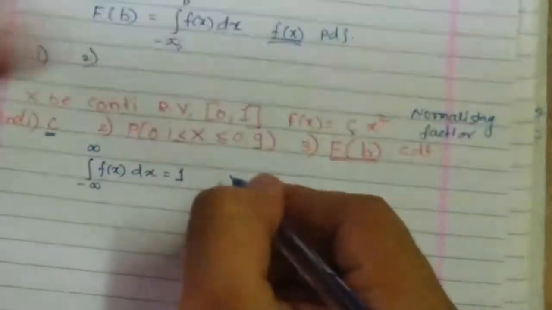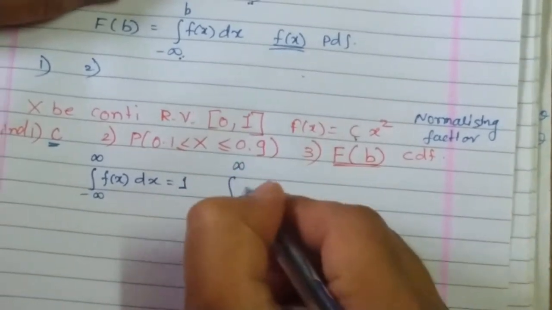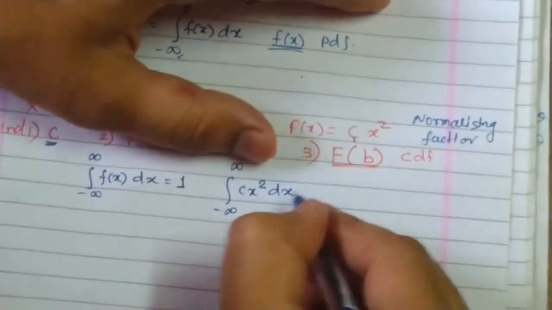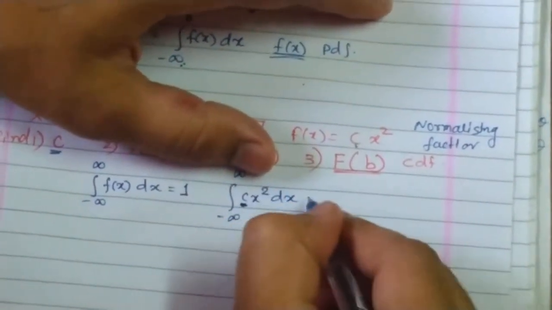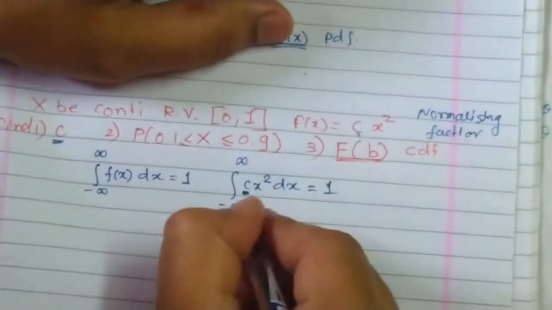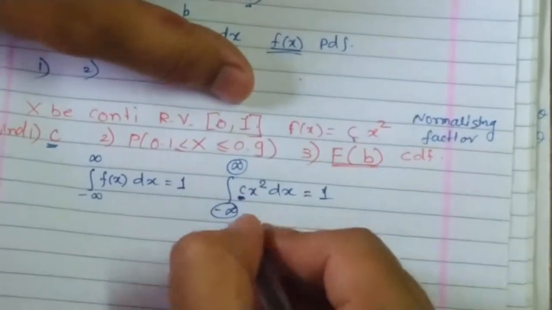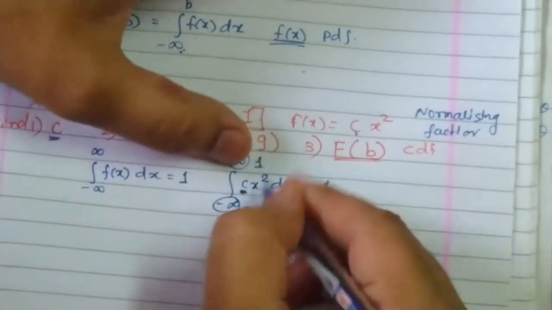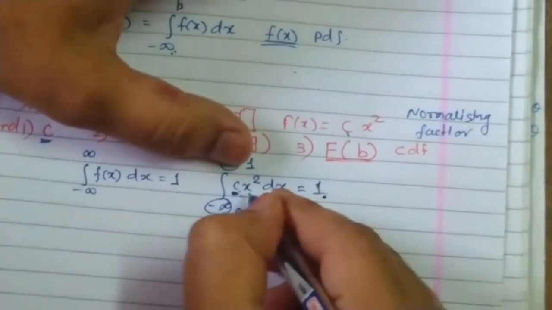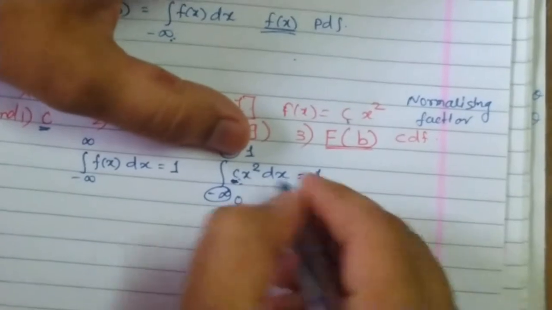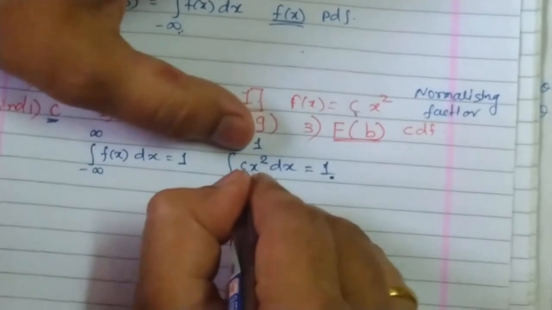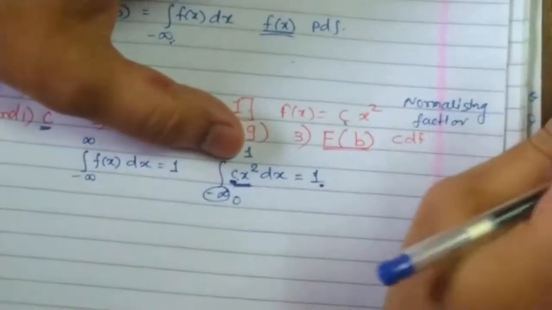If I substitute f of x as c x square dx like this, then this c normalizes f of x so that the value of this integral becomes 1. Of course, here my range is restricted to 0 and 1. So in the interval 0 to 1, we want the integration of c x square dx to be 1. To get it to be 1, I normalize this f of x by finding the value of c. That's why c is called a normalizing factor.